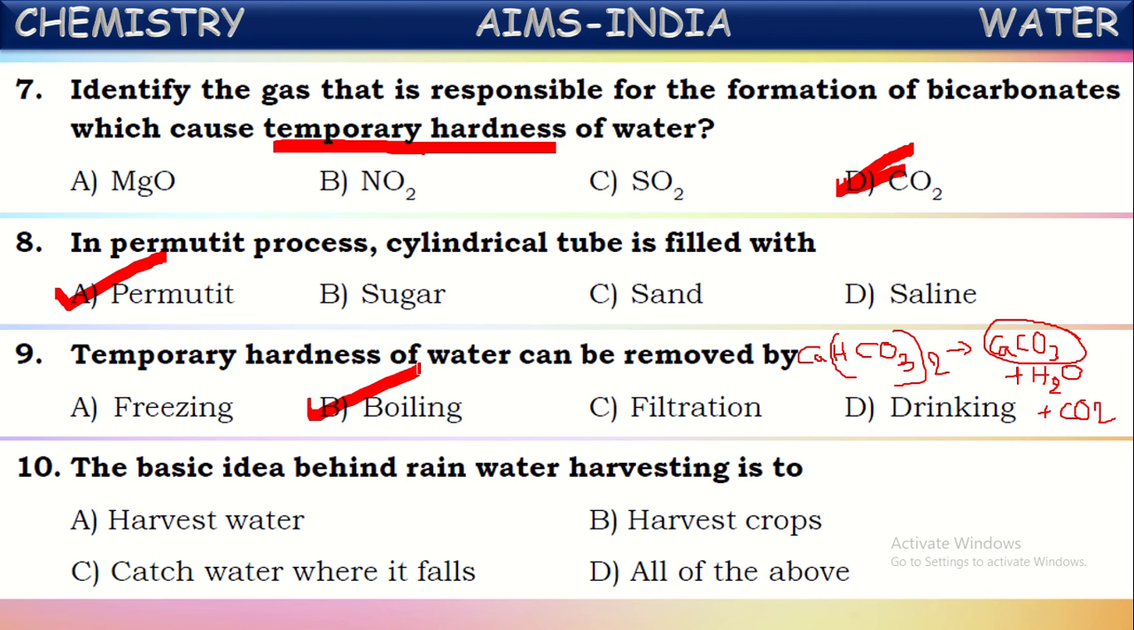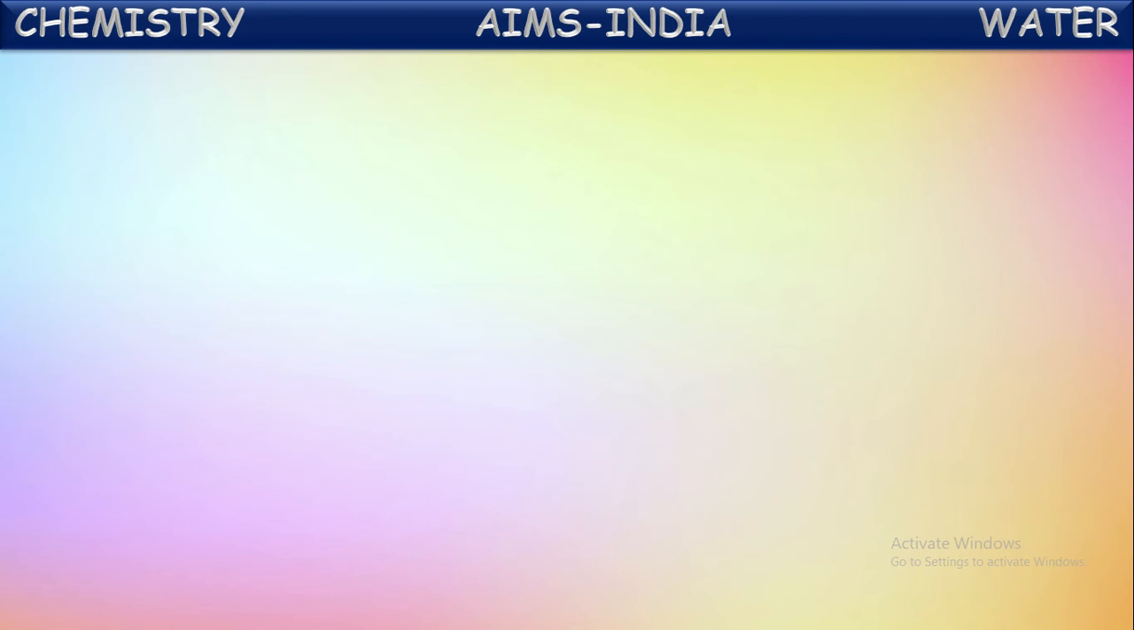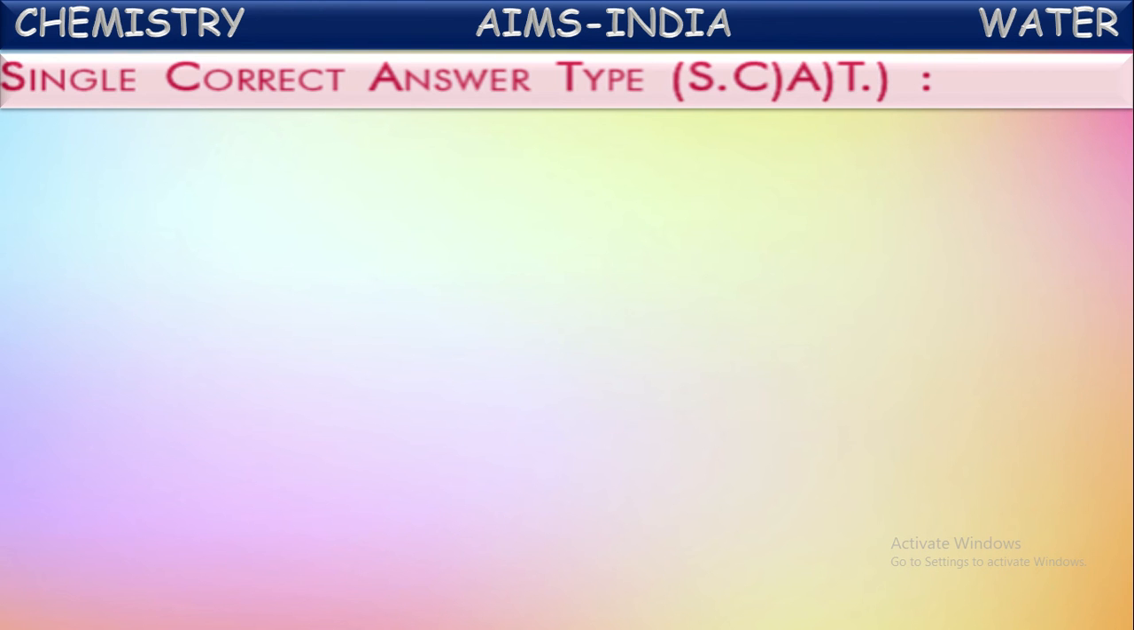Why do we need to do rainwater harvesting? To harvest water, to harvest crops, to catch water where it falls. Of course, these are all the main reasons for rainwater harvesting. You can say this is correct. Okay, next, single correct answer type questions.